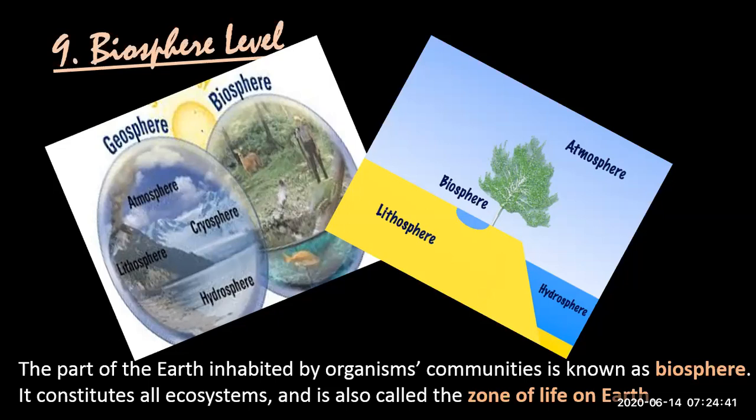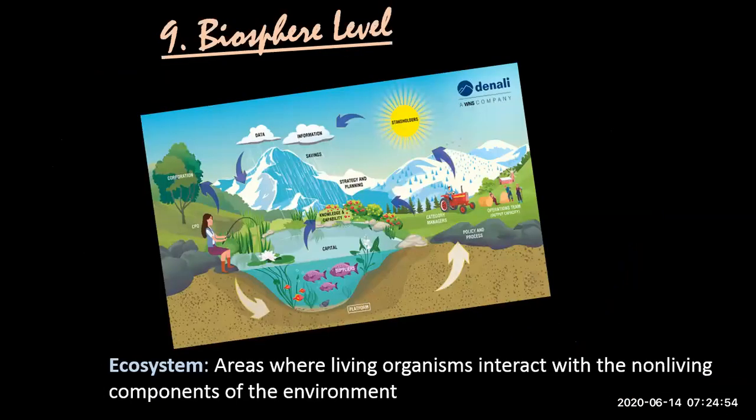It constitutes all ecosystems and is called the zone of life on Earth. All the ecosystems of Earth make up the zone of life on Earth. Now I have to tell you, I'm bound to tell you what an ecosystem is. Actually, ecosystems are areas where living organisms interact with the non-living component of the environment. Look at this diagram. Here all the living organisms, like the human, the animals, the fishes, are animals interacting with the soil, and the human is interacting with the soil, gardening or farming, everything.